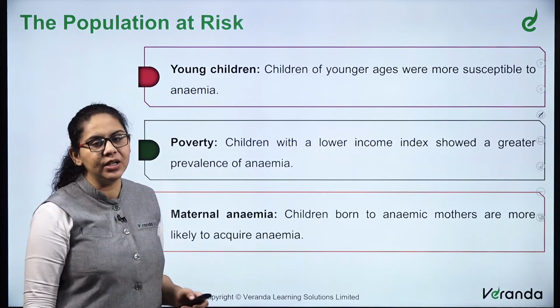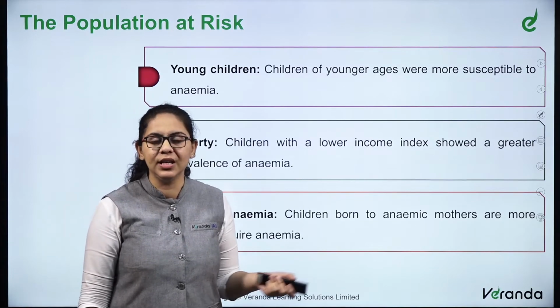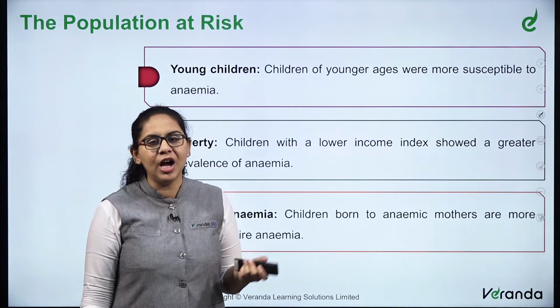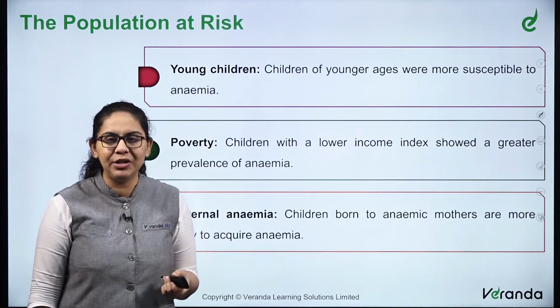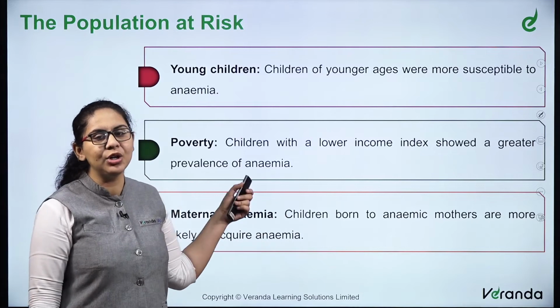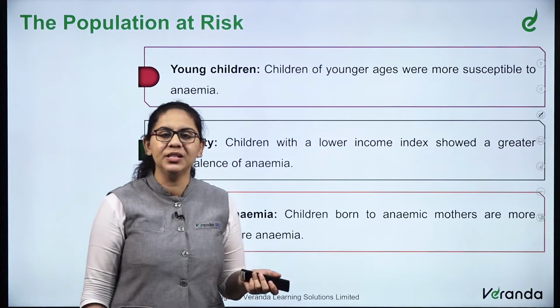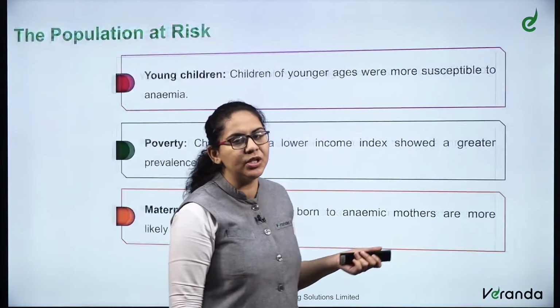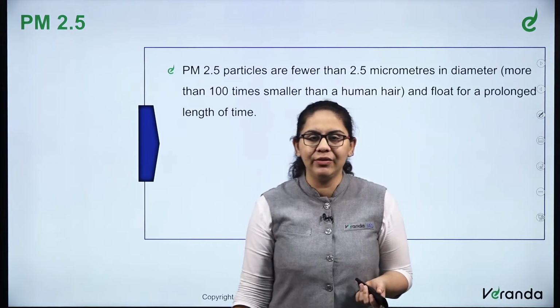Then comes maternal anemia, children born to anemic mothers. We know that women in India, as we have discussed, are mostly not very much aware of their dietary requirements. So children born to anemic mothers are more likely to acquire anemia, because malnutrition again is transferred to the newly born child. Some details about PM 2.5.